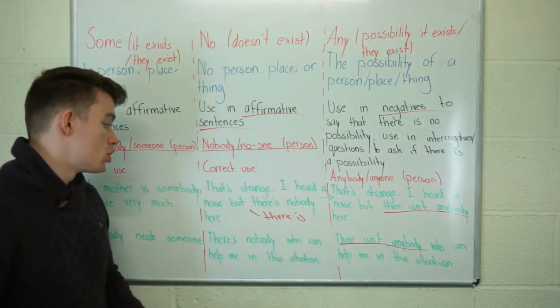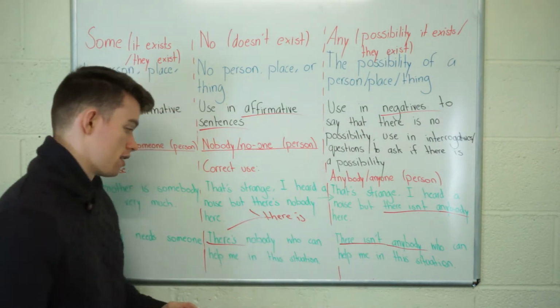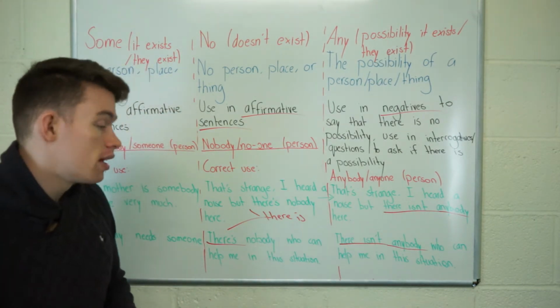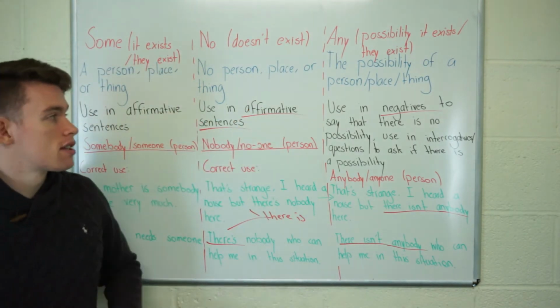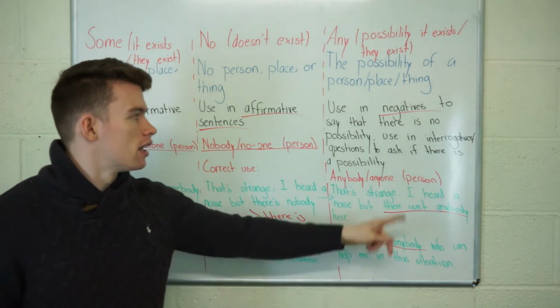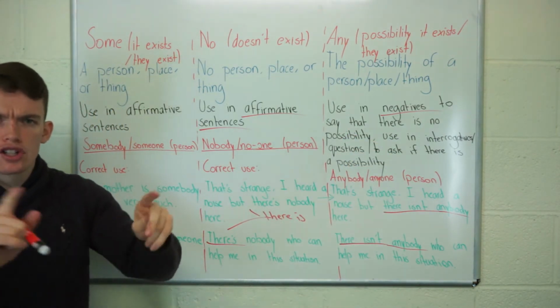But with no, there is nobody. There's nobody who can help me in this situation. So no in an affirmative sentence is the same as any in a negative sentence. So those are some examples of correct usage.